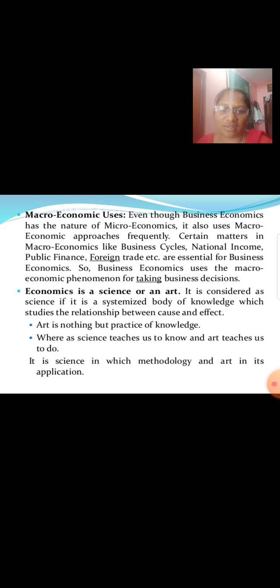Economics is a science or an art. It is considered as science if it is a systematized body of knowledge which studies the relationship between cause and effect. Art is nothing but practice of knowledge, whereas science teaches us to know and art teaches us to do. It is science in its methodology and art in its application.